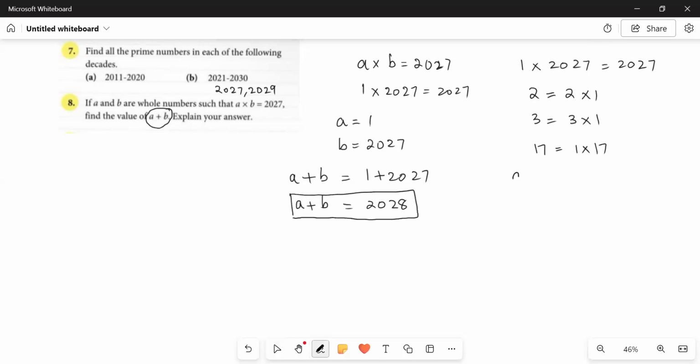Similarly, if A into B is equal to 2, it means A plus B would be 3. Whenever you have such a situation, you just have to add 1 to the given prime number and you will have the answer.